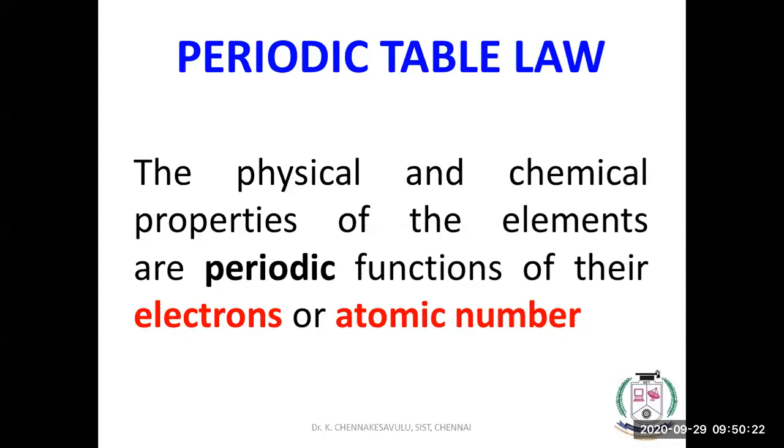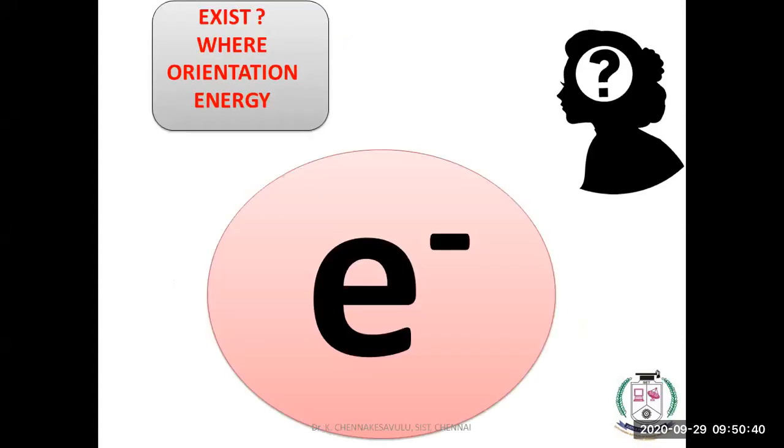What will our periodic table law tell us? The physical and chemical properties of the elements. We have already seen what these physical and chemical properties of elements are. These are functions of the number of electrons, or atomic number. This is what the periodic table law says.